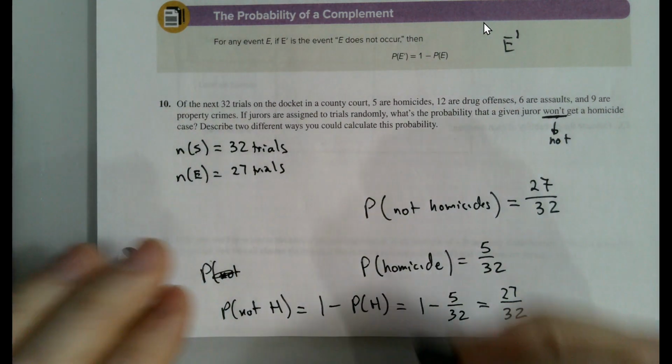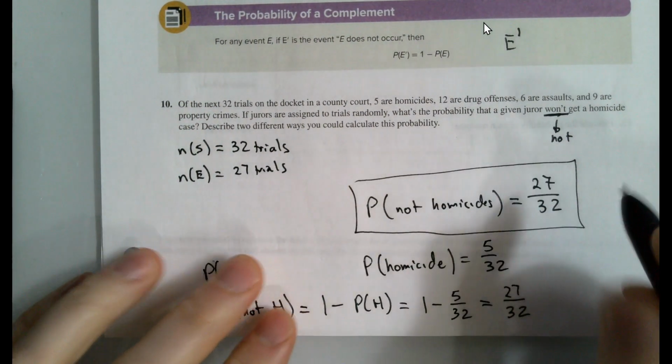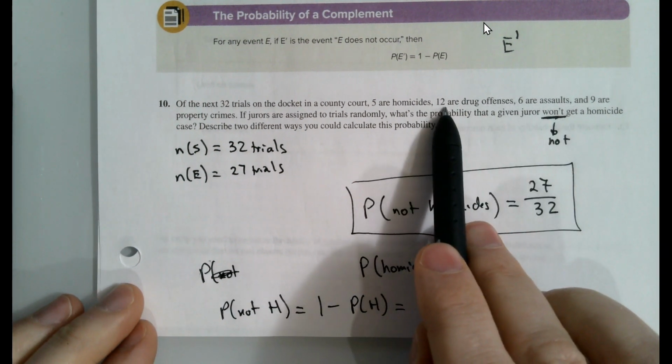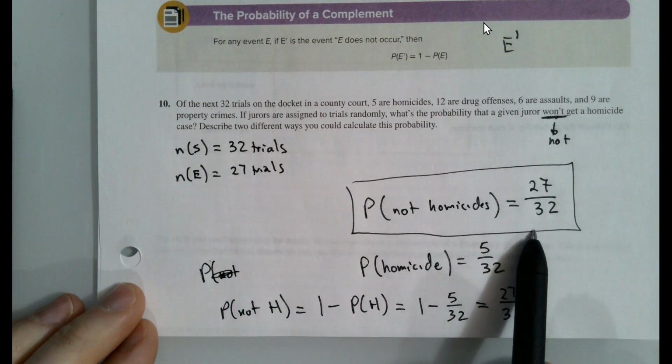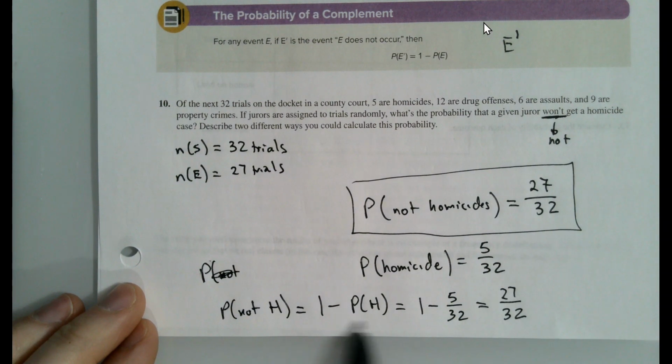So is that easier? I don't know. This is the direct calculation. I had to add together these 3 numbers to get the 27 out of 32. This is the indirect calculation, and I had to just do this arithmetic in my head.